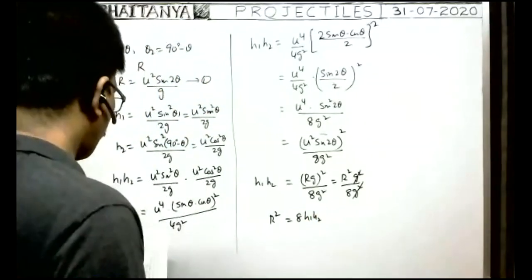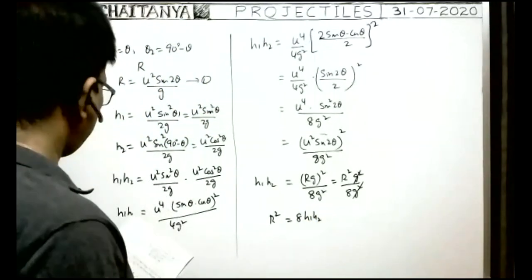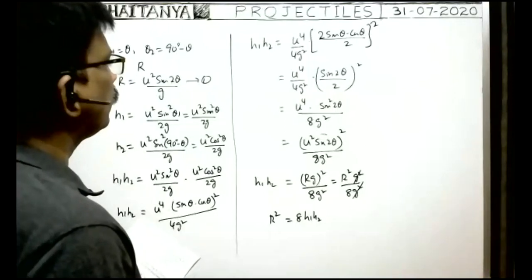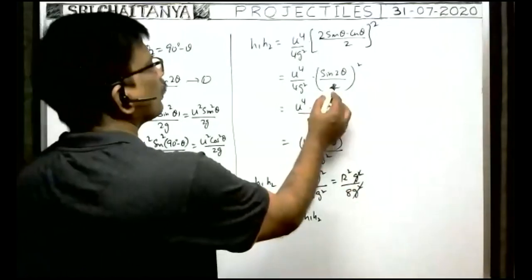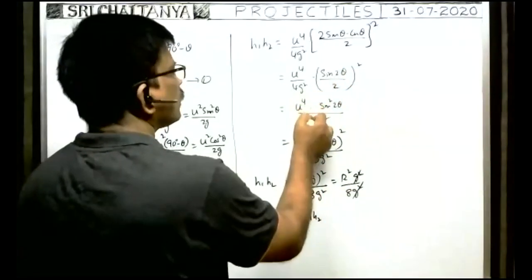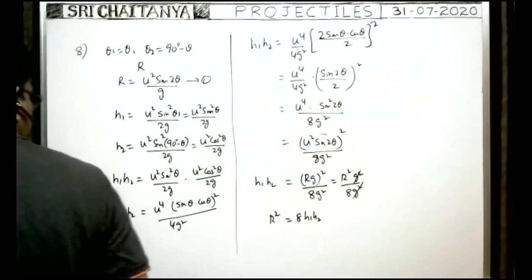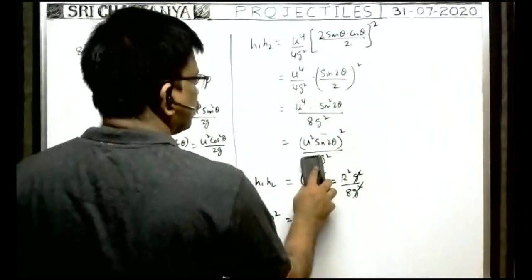8 into H1 H2. Is it correct or not? No, here 16, no? 2 square means 4.